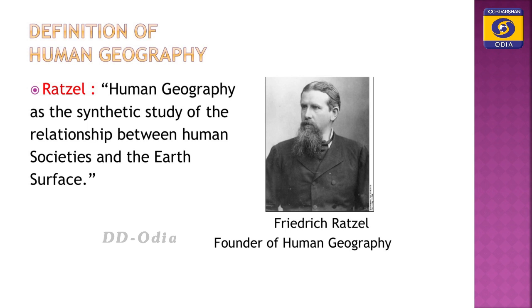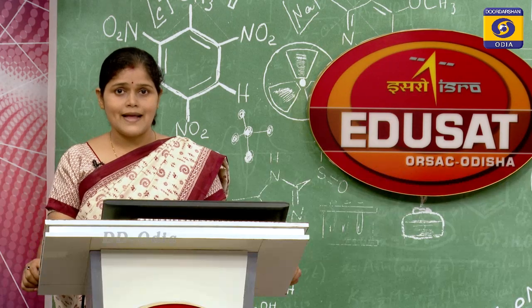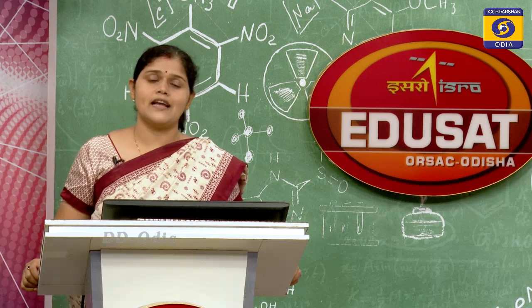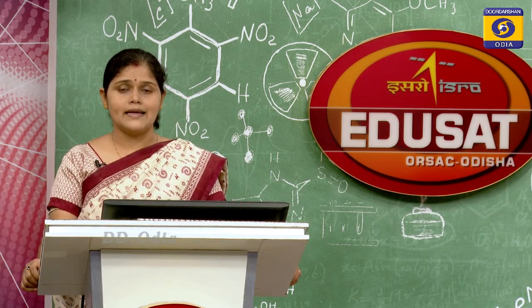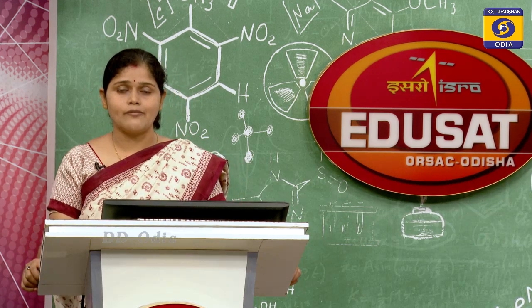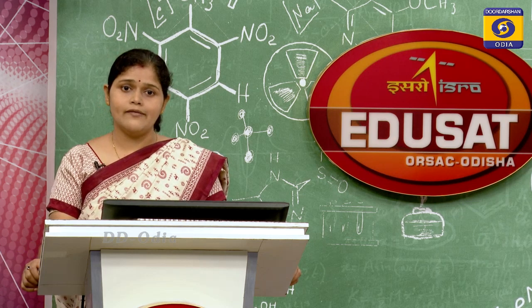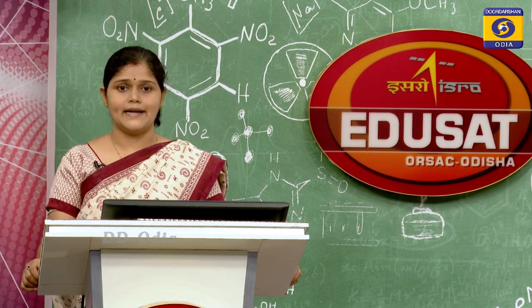Human society, you all students are living in a social life, because man is a social animal who is living in a society.